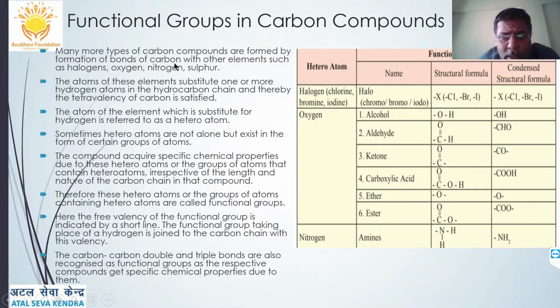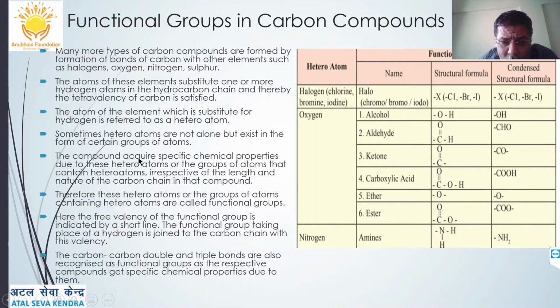Many more types of carbon compounds are formed by formation of bonds of carbon with other elements such as halogens, oxygen, nitrogen, sulfur, etc. The atoms of these elements substitute one or more hydrogen atoms in the hydrocarbon, and thereby the tetravalency of carbon is satisfied. The atom of the element which is substituting the hydrogen is referred to as a heteroatom. Sometimes this heteroatom may not be alone, like a halogen, but may be an atom or a group of atoms together.